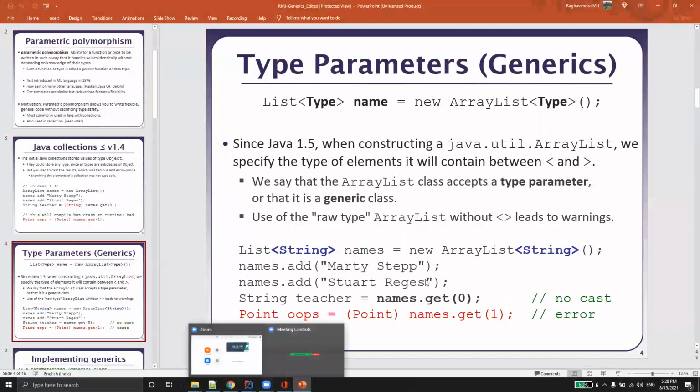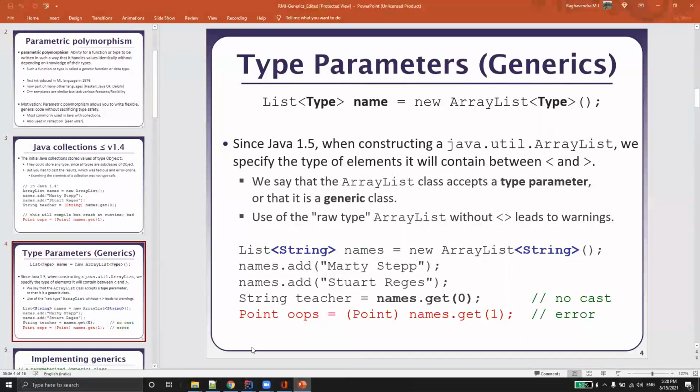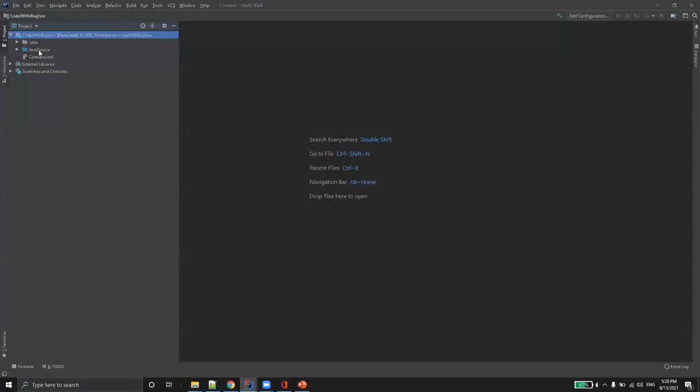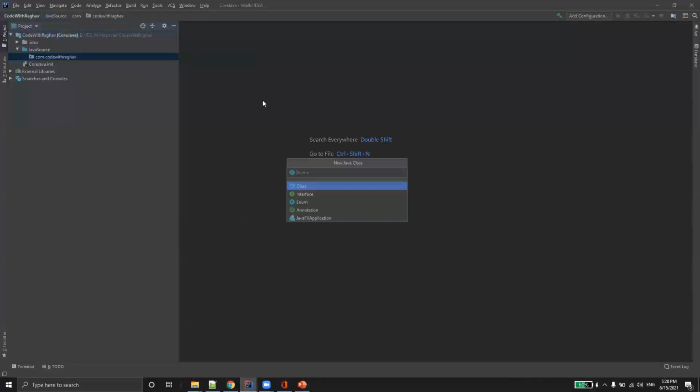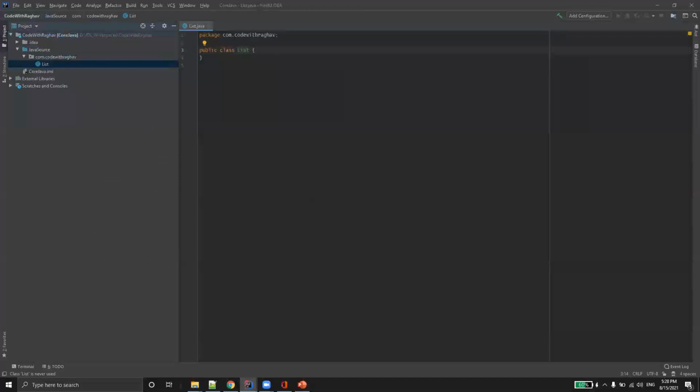Let's look at one simple example and understand the problem statement before we get on to Java generics. Let me create a class and just name it List. I'll add two properties, maybe: items, new int array of 10, and a private int count.